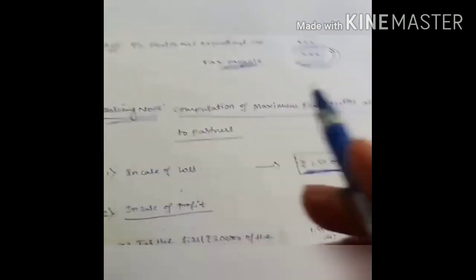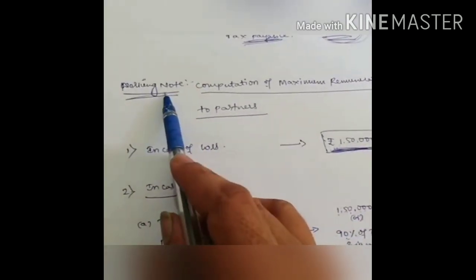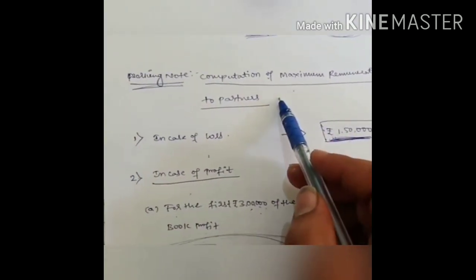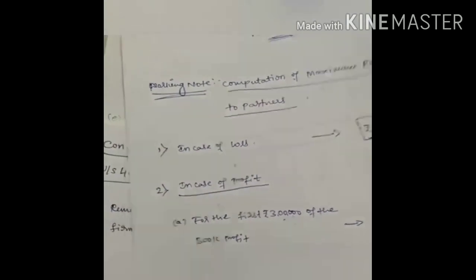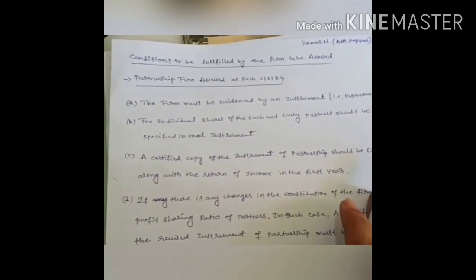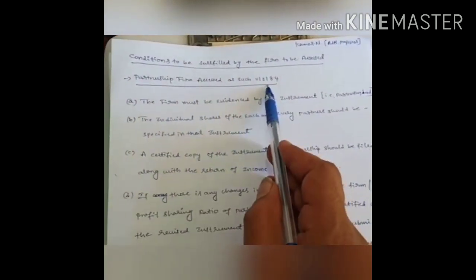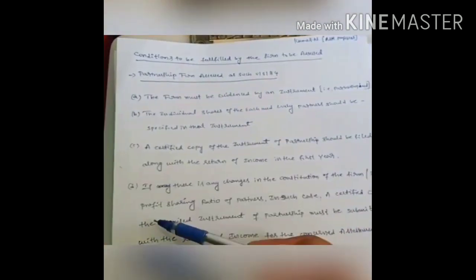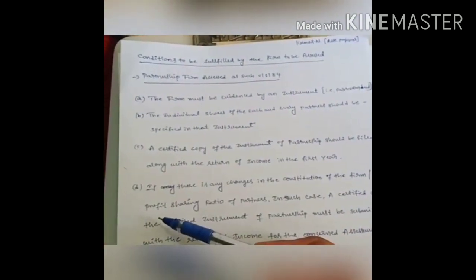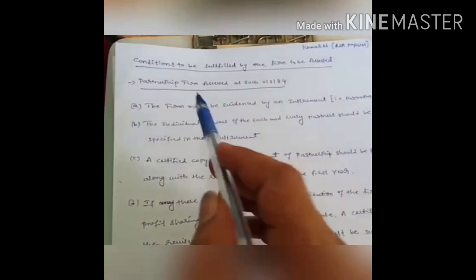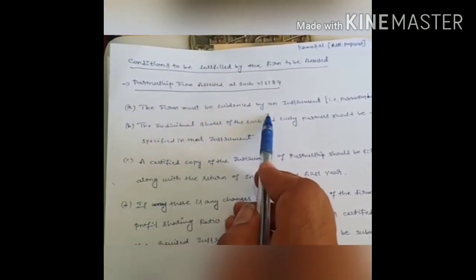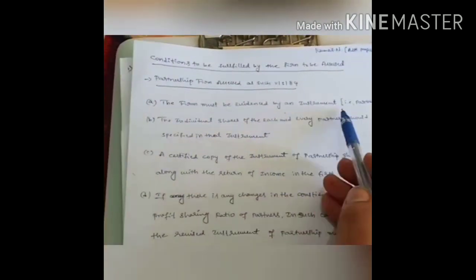But very important, in order to claim deduction of maximum remuneration, you have to satisfy certain conditions under section 184. So what are the conditions to be satisfied? I will explain it now. First, section 184 specifies four specifications. What are those four? The firm must be evidenced by an instrument, that is, the partnership deed.